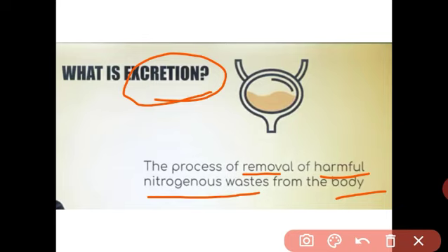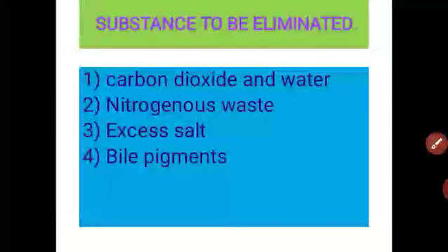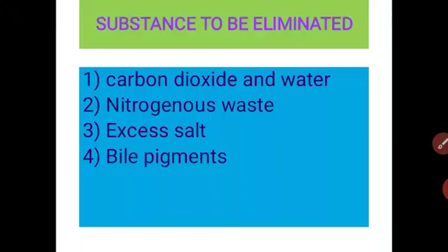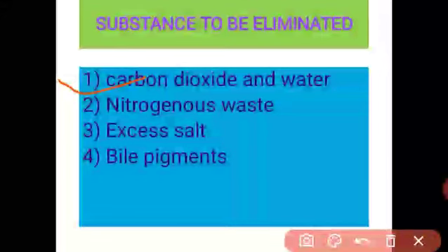Another waste product is carbon dioxide, along with nitrogenous waste, salt and bile pigment. These are the waste products which are formed in our body, and it is very important to eliminate them from the body. First is carbon dioxide. Carbon dioxide is produced in our body by the process of respiration.